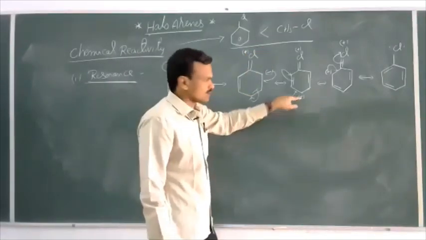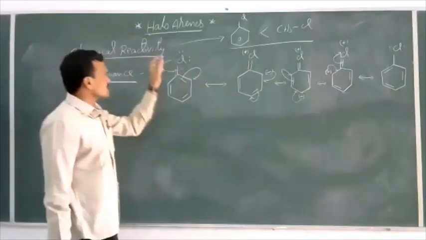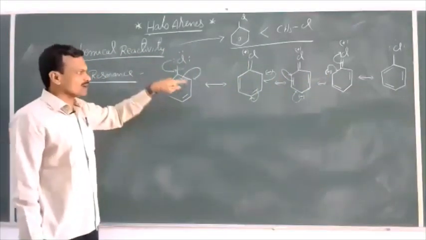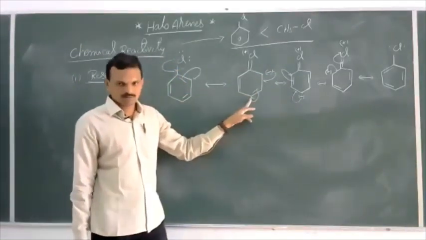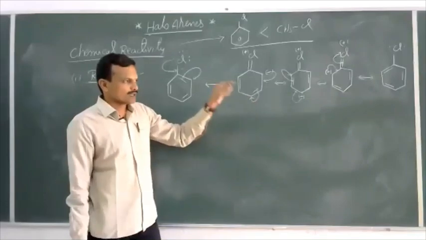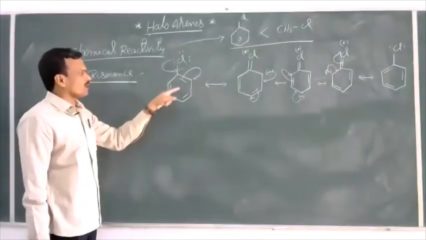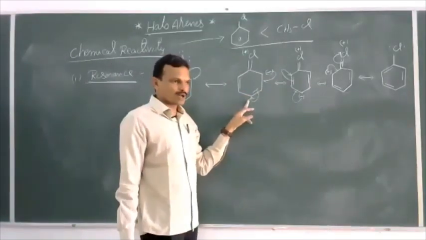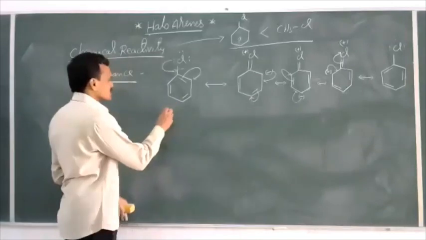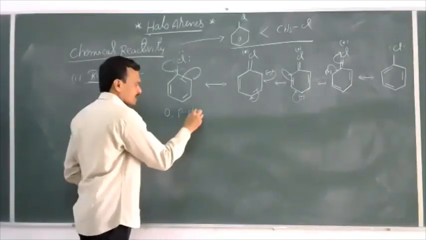This is the para position. This is the ortho position. So due to the plus R effect of this halogen, electron density is increased at the ortho and para positions. That means electrophilic substitution takes place in haloarenes more readily at the ortho and para positions. That's why this group is known as an ortho para directing group.